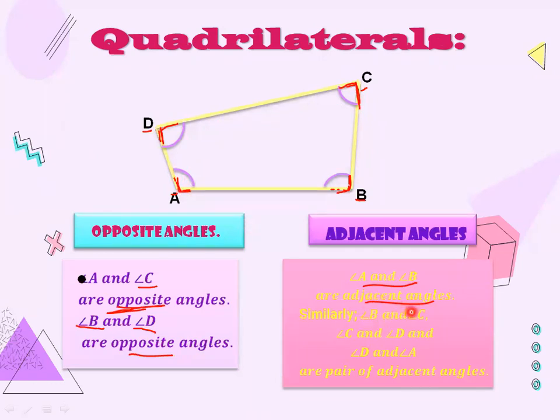So how many adjacent angles are there? Number one, angle A and angle B. Number two, angle B and angle C. Number three, angle C and angle D. And the last one is angle D and angle A. Angle A and B is adjacent, angle B and angle C is adjacent, angle C and angle D is adjacent, and angle D and angle A is adjacent angle. So two pairs of opposite angles and four pairs of adjacent angles are there in a quadrilateral.